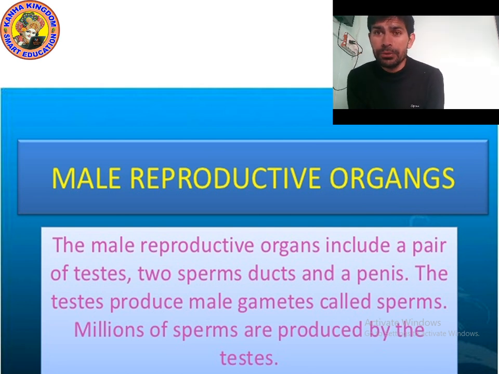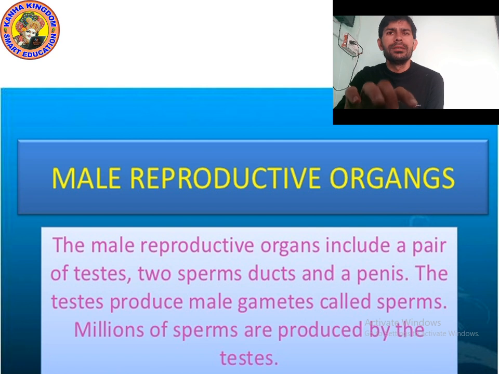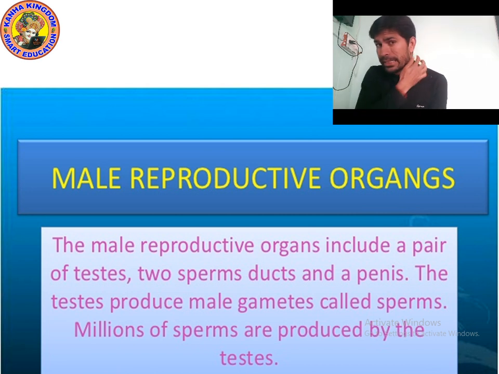So, which are the parts of male reproductive organ? Two sperm ducts, and penis, and one more is a pair of testes.